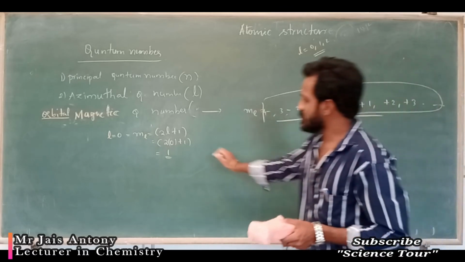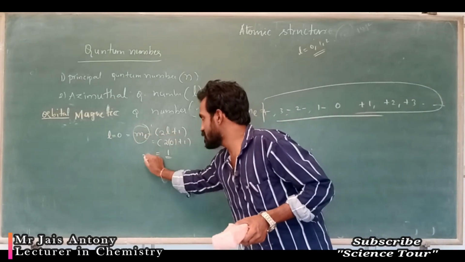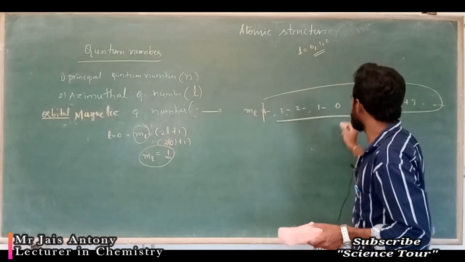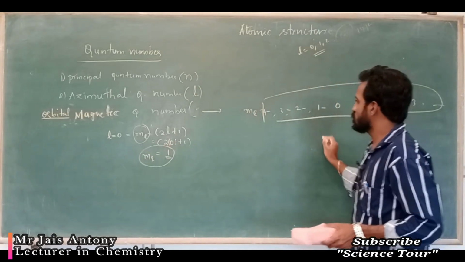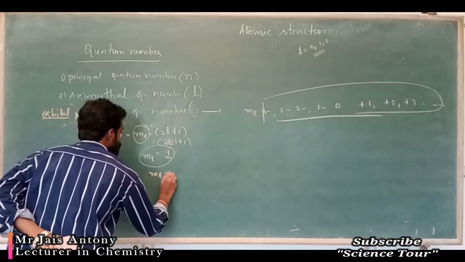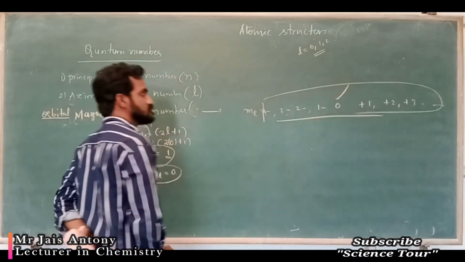So, if we are getting one value, ML is 1, that means only one value is there. Only one value is nothing but 0. If ML is only one value, it is 0. Note down, my dear students, it is 0. Okay.